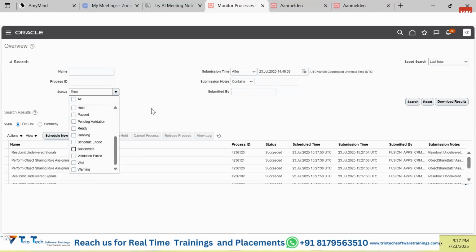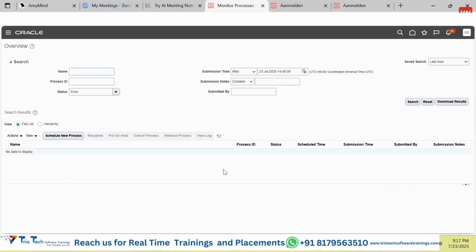In case I am interested only in error, click on this, click on search, and that's how we get only the error details. In case any program has errored after this particular time, that will be shown. So if we say, instead of after, before today's date, any program has errored, click on search, and that's how we will be able to search these particular items which have errored out.